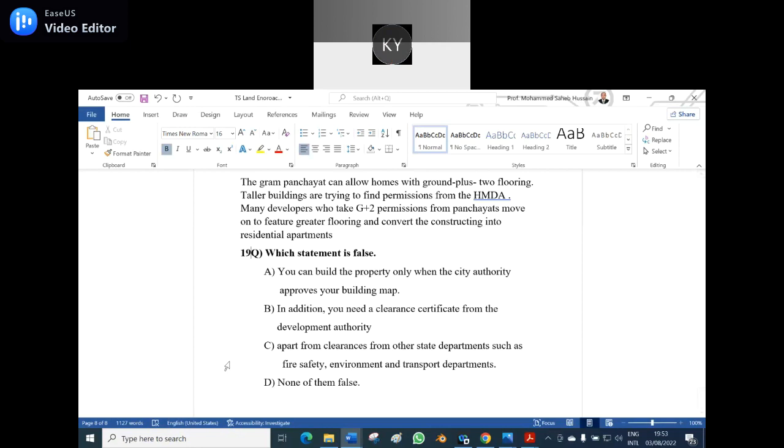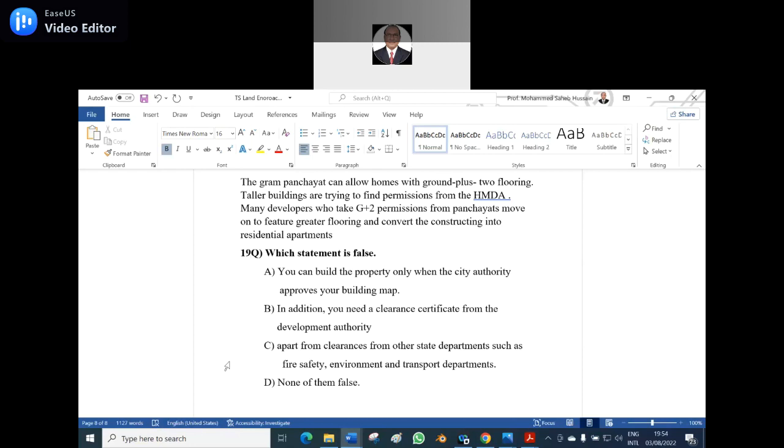Sir, option A. Okay, let us presume that option A is the false statement. What is the right wording? Let us presume that A is the false answer, but you have to give me the reason. No, I told you already: option A is the right answer for the false statement. The others, B, C, D, are not false, they are right.